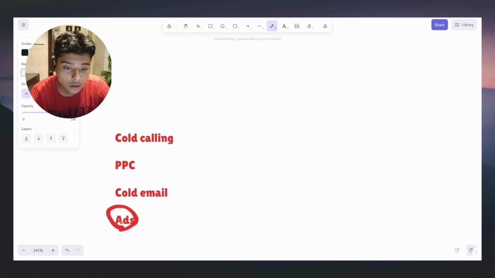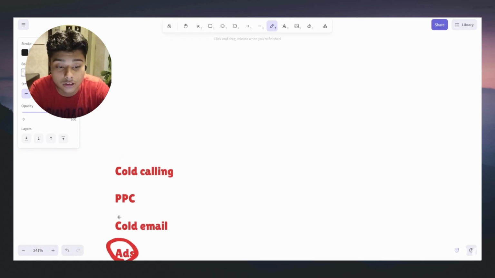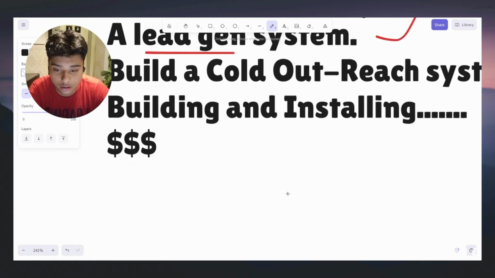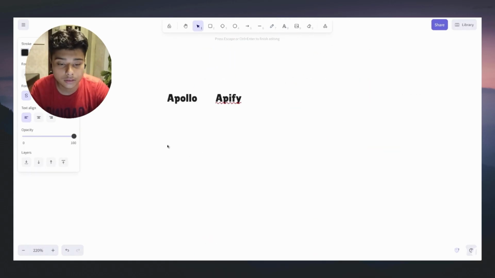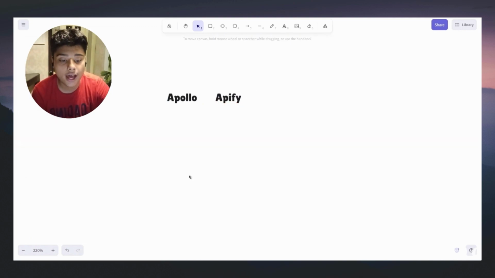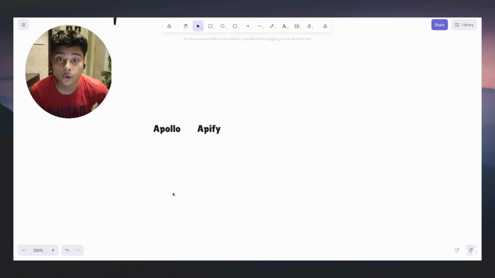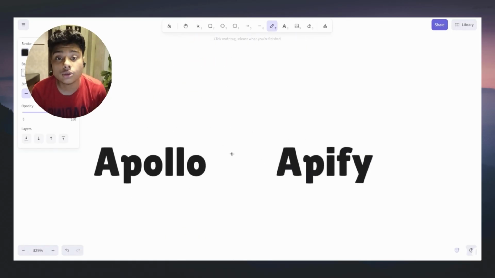So we do have a lead gen system. Let me guide you through how to build one. A lead gen system is going to go like this. You get Apollo. Okay, so this is the lead gen system that I just showed you. In theory, it goes like this: you make an Apollo account and then you scrape leads from Apollo using a tool called Apify. There's an entire process to this, and I'm going to make a video on how to scrape leads from Apollo via Apify.